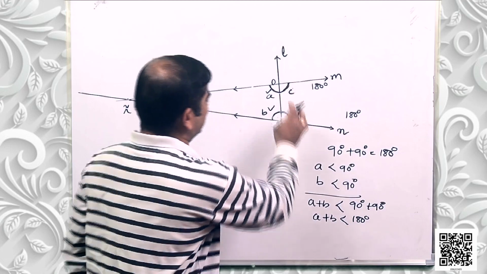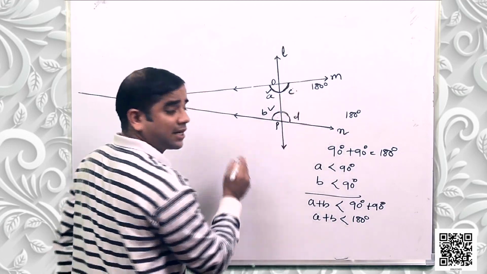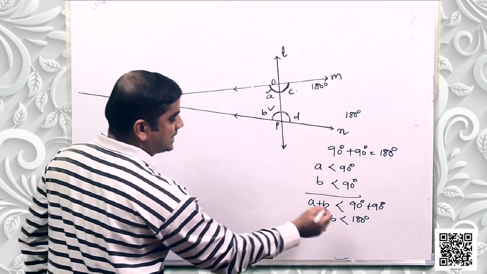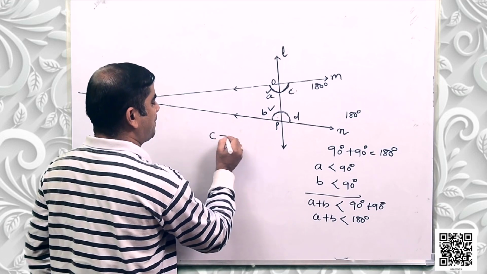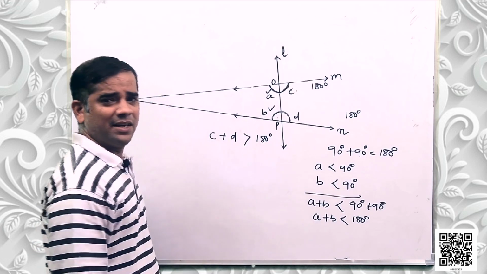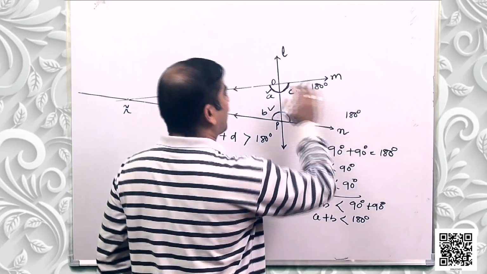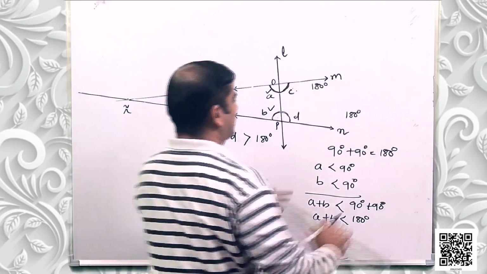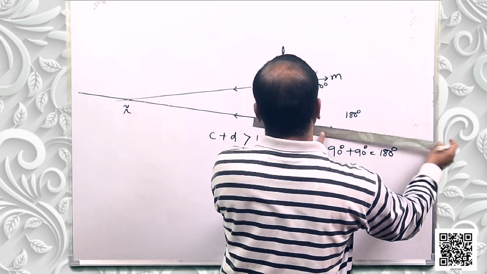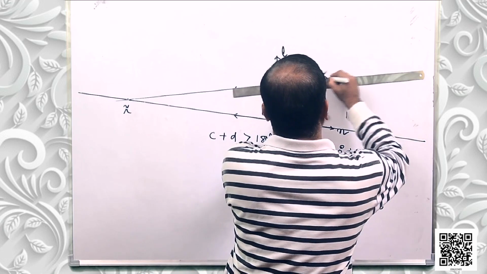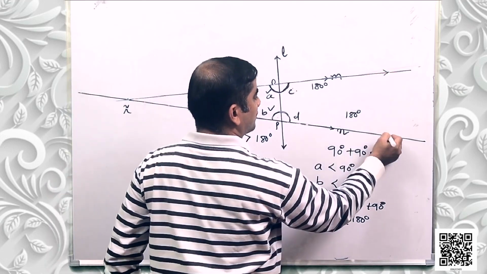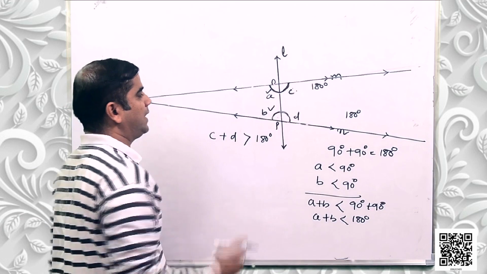Clear? So in this case, let us concentrate on angle C and angle D. As angle A plus angle B is less than 180 degrees, angle C plus angle D has to be greater than 180 degrees. Okay, so they are going away from each other. If we produce them, you can clearly see that they will never meet with each other. If I produce them in this direction, they will never meet with each other.